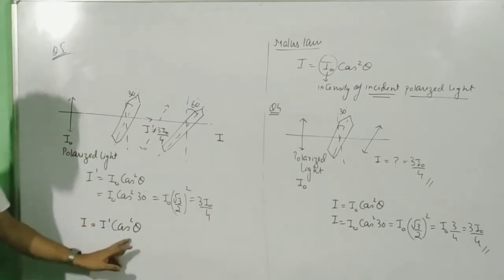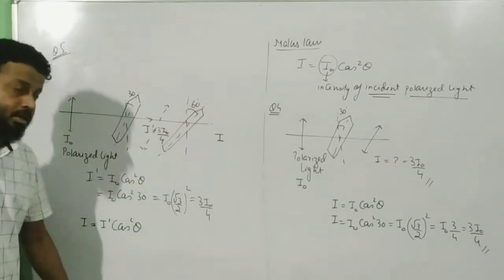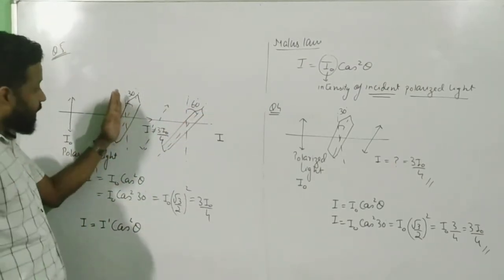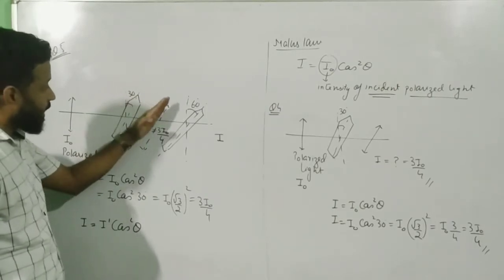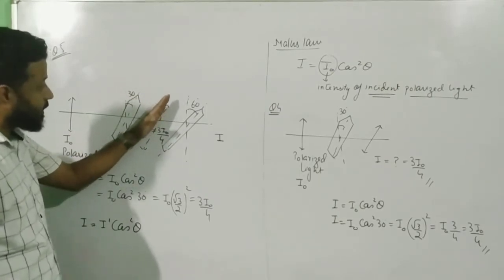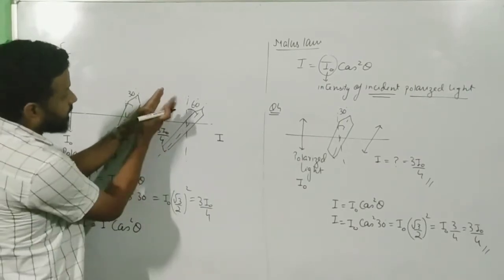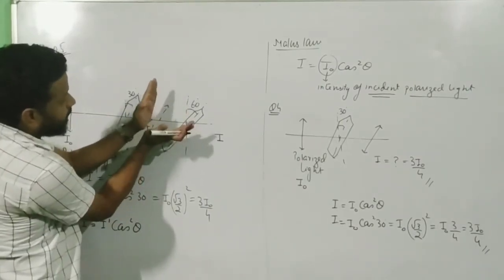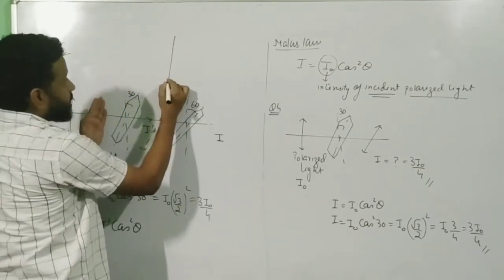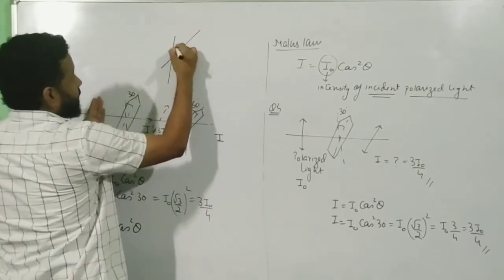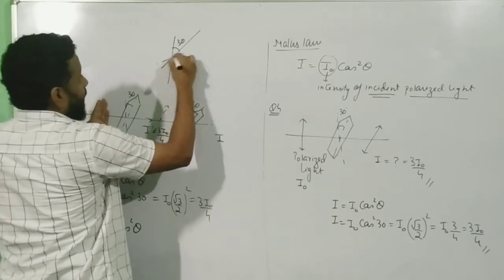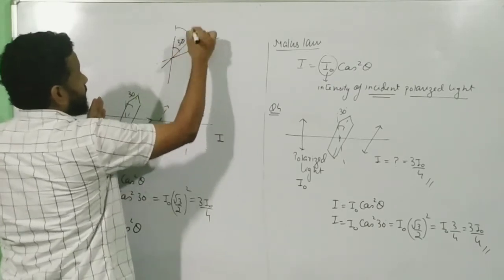And in this case, the theta is not 60 degree. Now remember, after it has passed through the first polarizer, it is in this direction. That means it is making an angle of 30 degree. So if this is 30 and this is 60, what is the angle between these two? This was vertical, this is 30, and then you have a pass axis which makes an angle of 60.